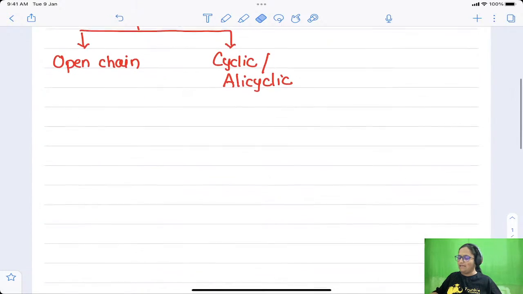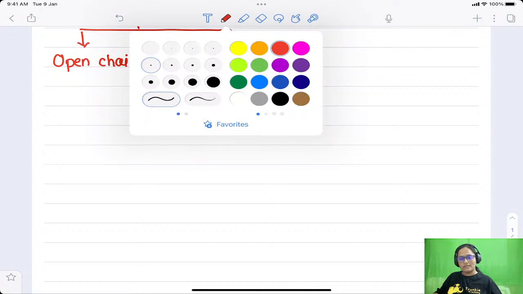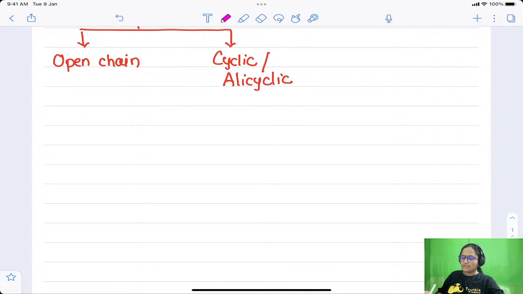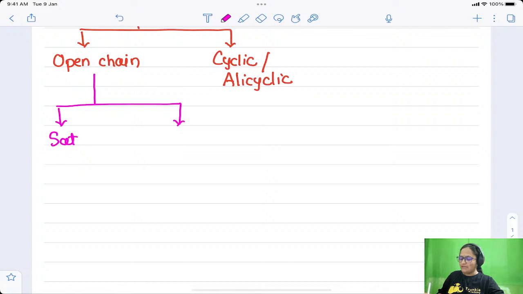Now we are not going to discuss alicyclic today. We are going to discuss open chain hydrocarbons today. In open chain hydrocarbons again there are two types. First type is the saturated open chain aliphatic hydrocarbons. I will write down only saturated hydrocarbon.